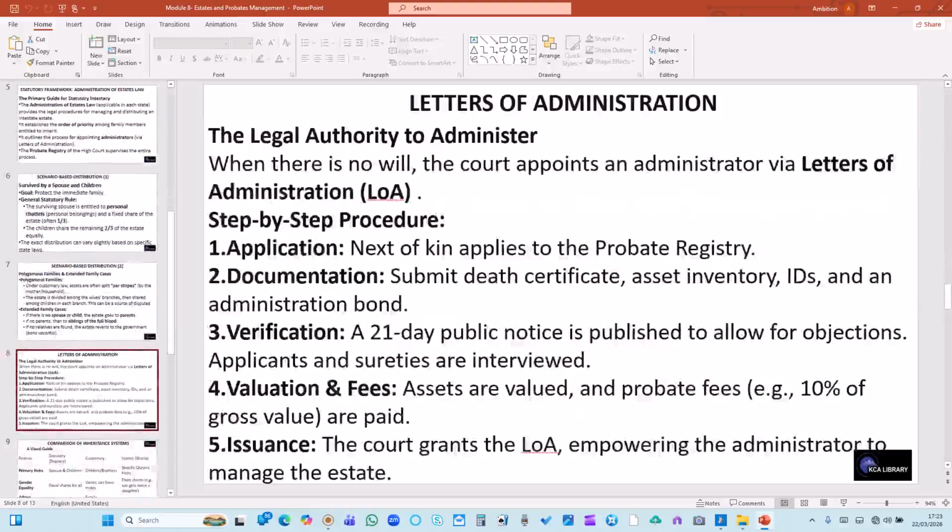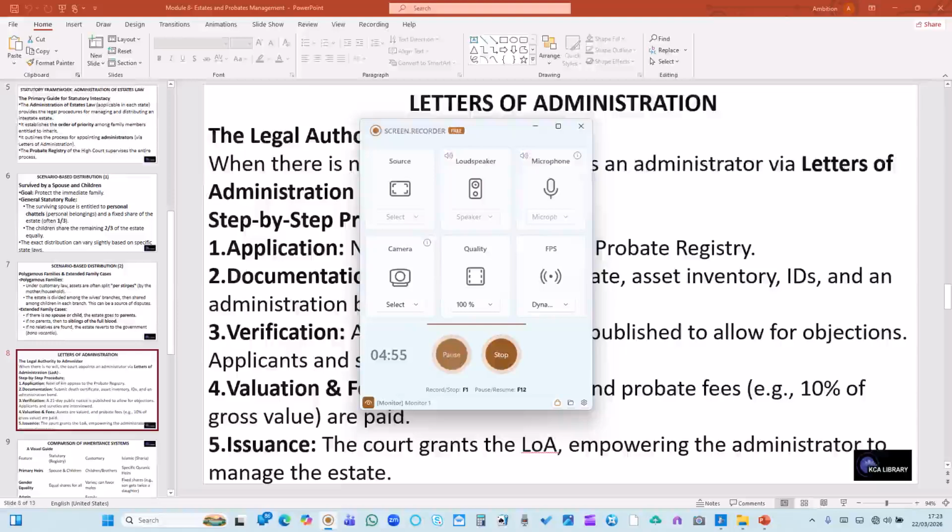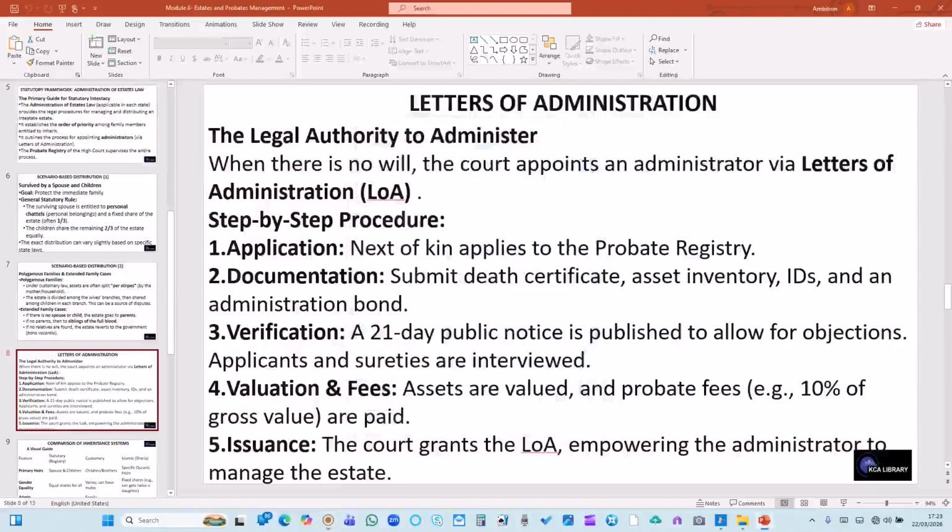Having known that, let us look at the letter of administration, step-by-step guide. The legal authority to administer: a letter of administration is the legal authority to administer an estate. So when there is no will, the court appoints an administrator via letter of administration, LOA. Now the step-by-step procedures are: